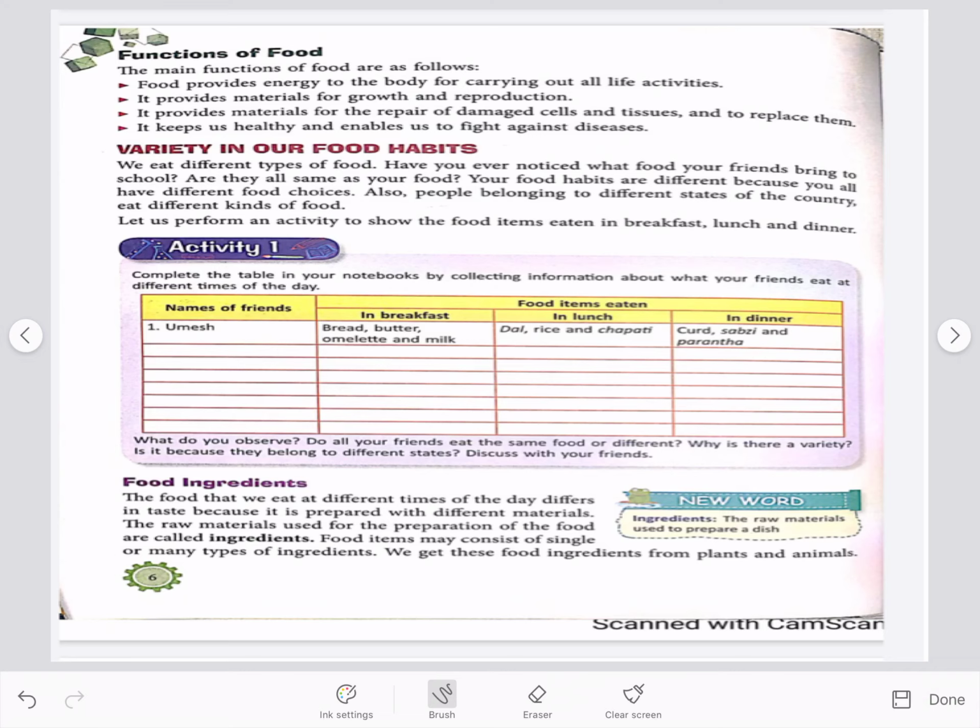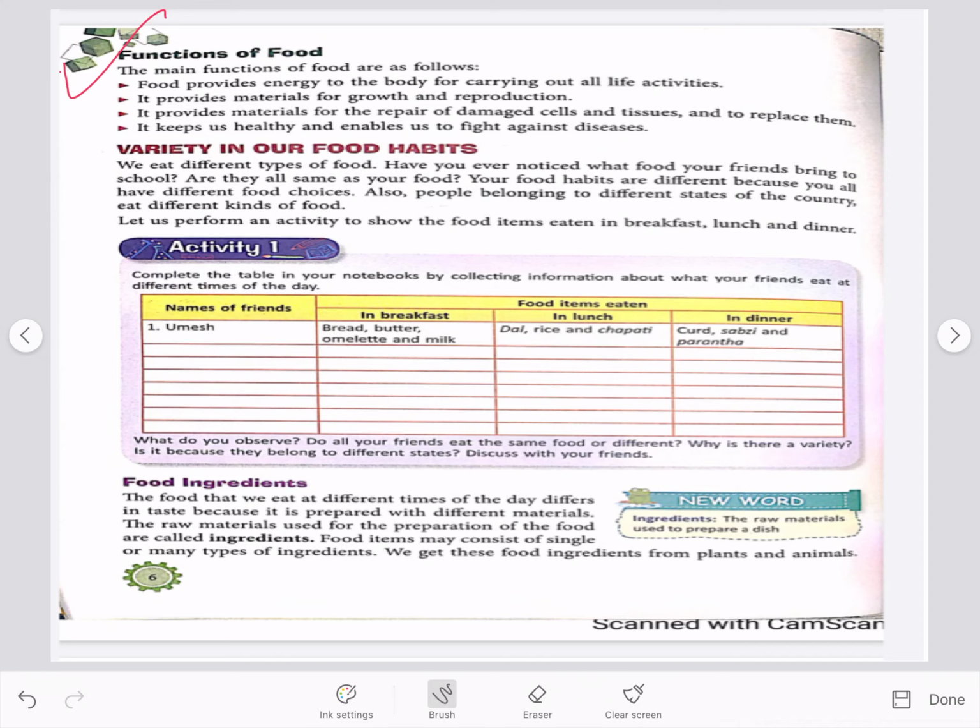Next page. Functions of food. Now, why is food essential for our body? Food provides us energy that is needed to do all our life activities. It helps in growth, it repairs the cells, it keeps us healthy and away from diseases. We eat different kinds of food. People living in different states eat different kinds of food. Our choices are also different.